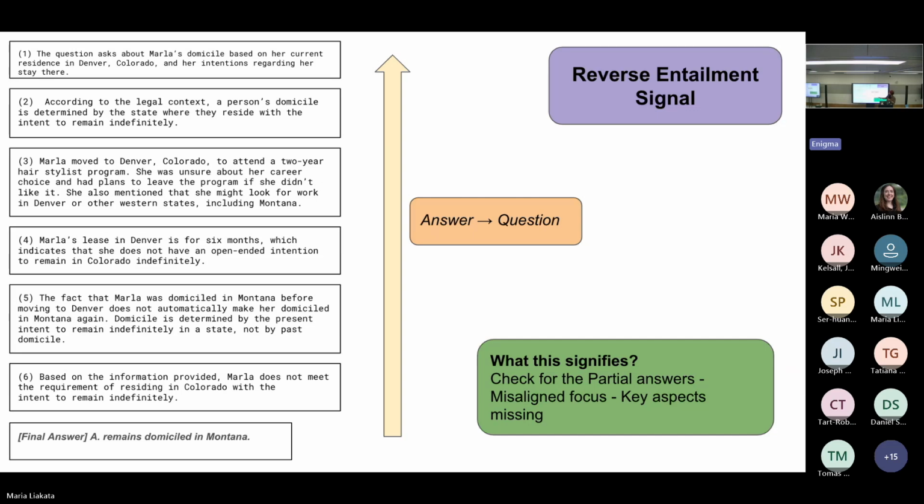So the idea was that we are checking back the consistency by tracing back our workflow from question to answer, and back from answer to the question.